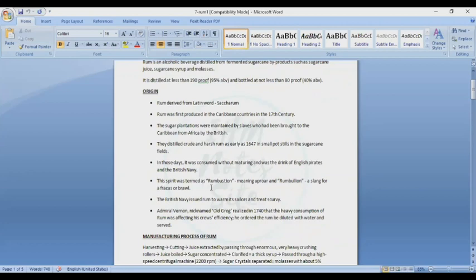The spirit was termed rumbullion, meaning uproar and rumbling, a slang for a fracas or brawl. The British Navy issued rum to warm its sailors and treat scurvy. Admiral Vernon, nicknamed Old Grog, realized in the 1740s that heavy consumption of rum was affecting his crew's efficiency. He ordered the rum to be diluted with water and served.